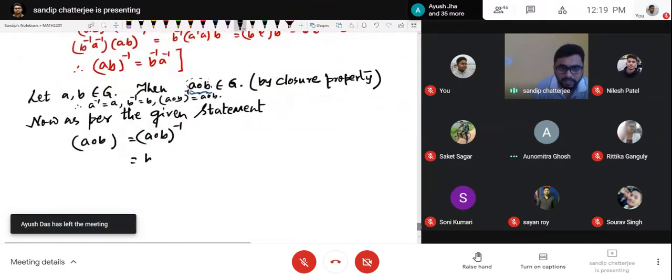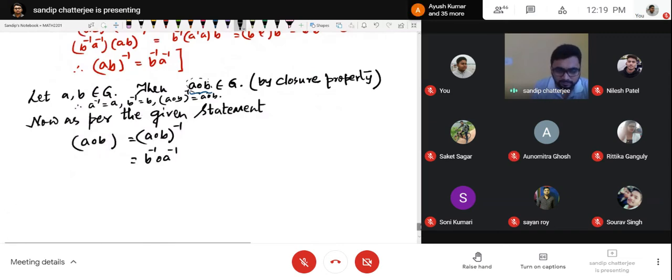Now, this is equal to B inverse operated with A inverse as per the formula we have learned just now. Yes, sir. Then what? Next what?